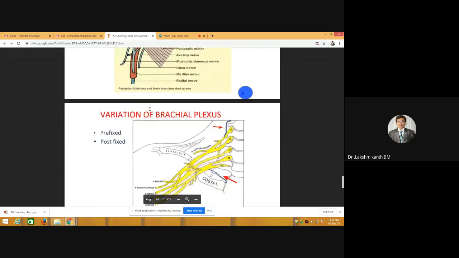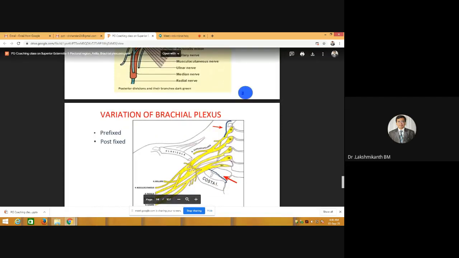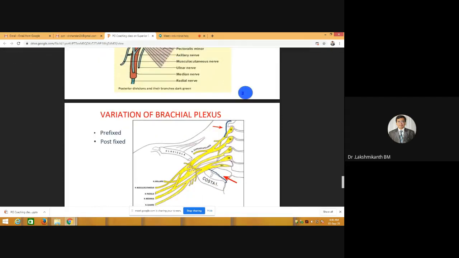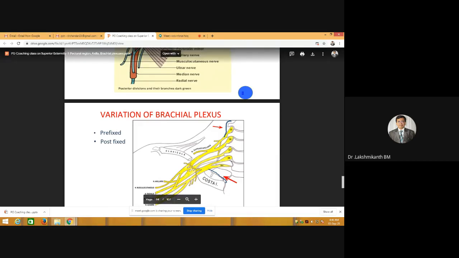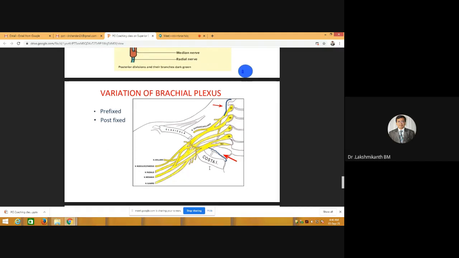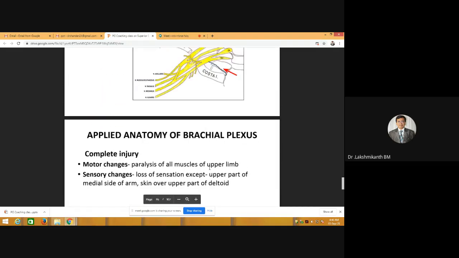As I told you, there is some variation. If you get any extra branch from C4, it is called the prefixed variety of brachial plexus. If you are getting any T2 extra branch, it is called the postfixed variety of brachial plexus.